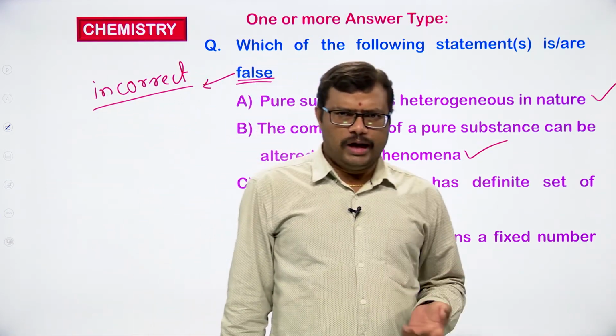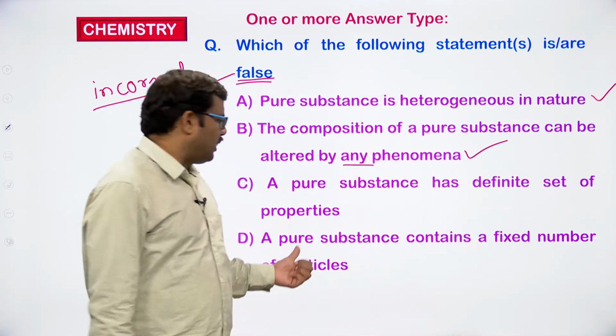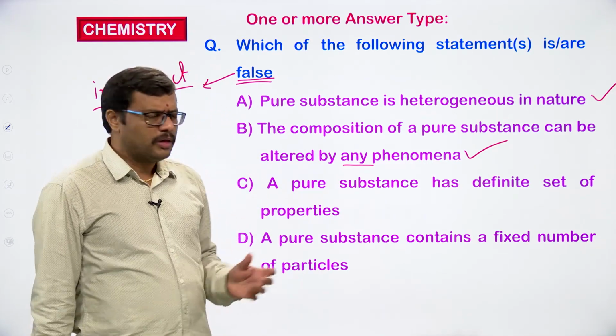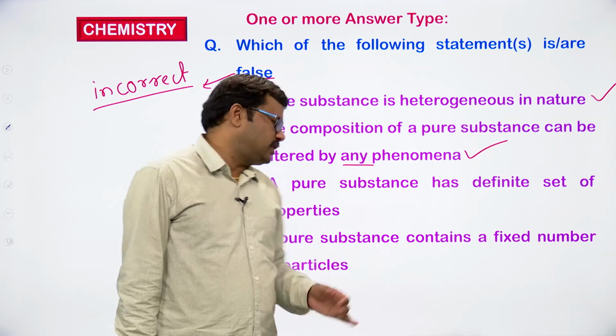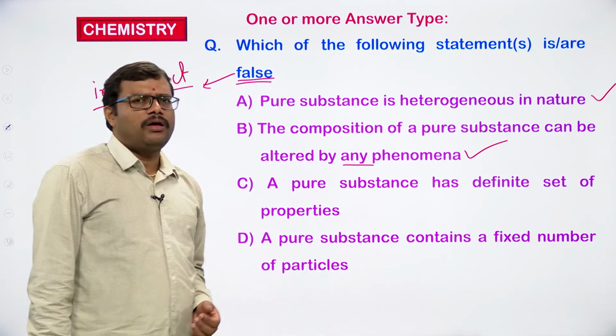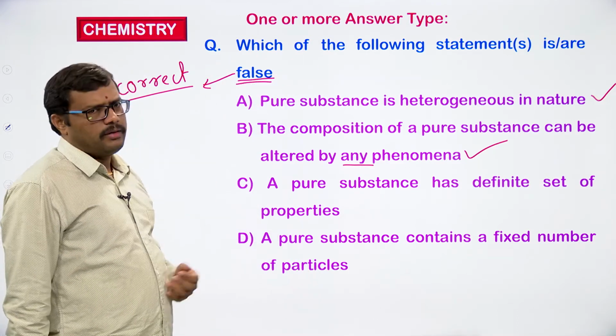Compound, for example, if you take water, it is going to have a fixed number of particles, 2 hydrogen atoms and 1 oxygen atom. So the number of particles is going to be fixed for a pure substance. So this is also a correct statement. Okay, what do we have to do? We have to identify the false statement, the incorrect statement.